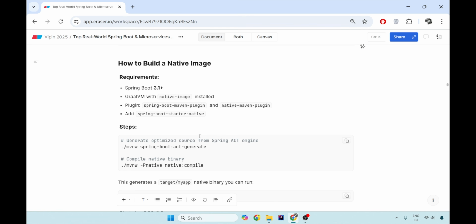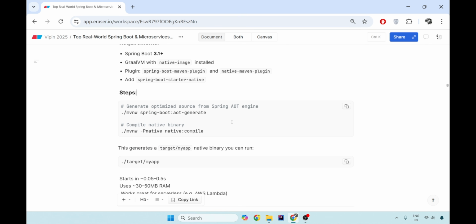Now you would ask me, how would I build this native image with GraalVM? You have to have Spring Boot 3.1 plus. You should have GraalVM with native image installed. You should have the Maven plugin and the native Maven plugin, and you should add the starter native as a dependency.